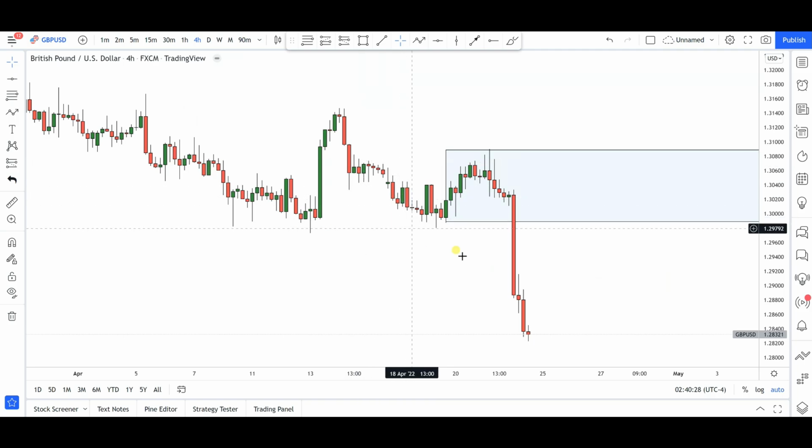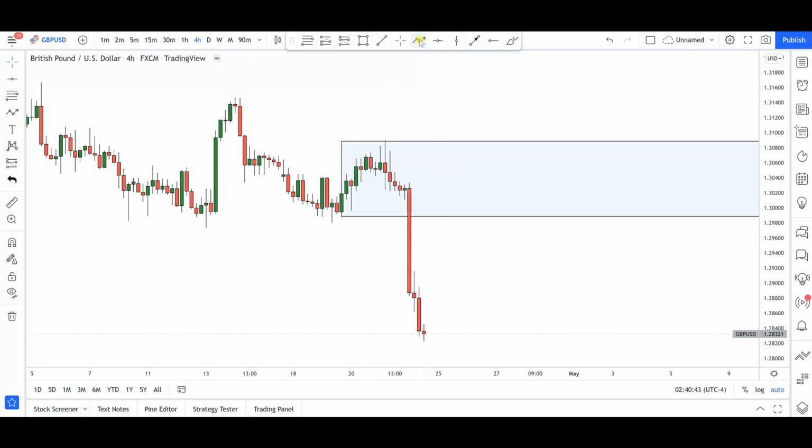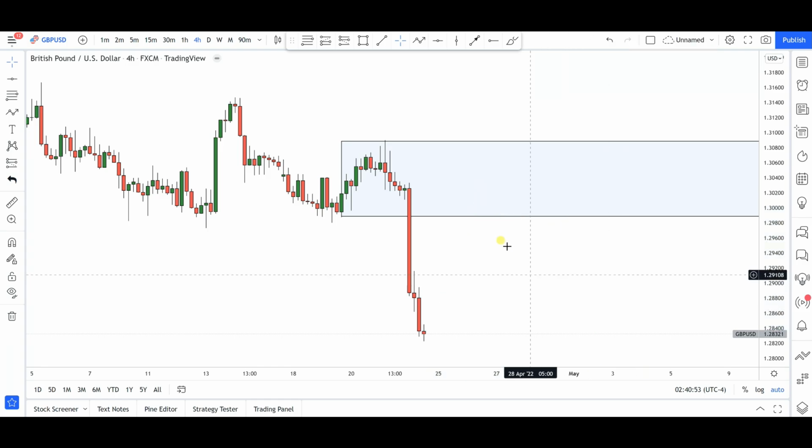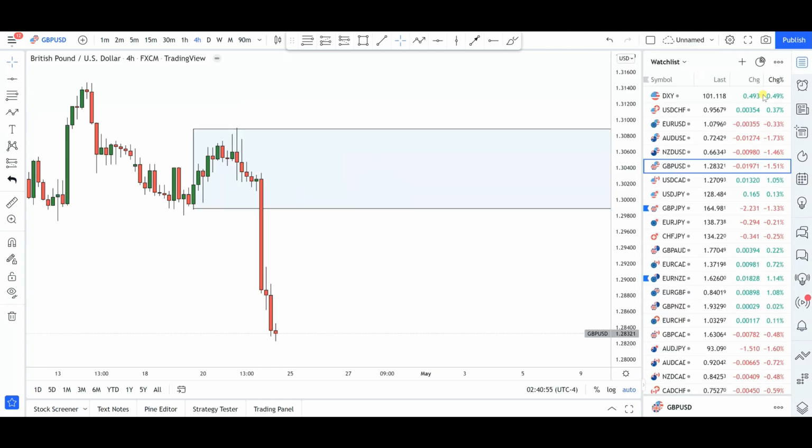Now from the 4 hours time frame, not much can be said right now. You notice that price kind of fell off very significantly. Okay, so we'll need some price action to form for us to start making any analysis from the 4 hours time frame. All right, but in my own opinion, again, any dips to the upside towards this supply zone area and rebounces to the downside, I'll be looking for an opportunity to go short again for further continuations to the downside. All right, so that's pretty much it for British pounds and US dollar.